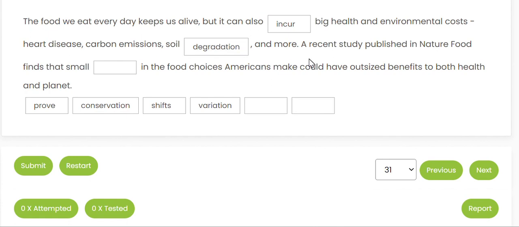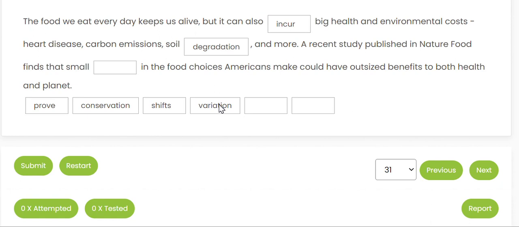with negative. A recent study published in Nature Food finds that small dash in the food choices Americans make could have outsized benefits to both health and planet. Now, small what in the food choices that Americans make means Americans as a whole community, not just one American makes. So we have the options: small shifts they make, small variation, only one variation. Conservation and proof doesn't go with American choices about food choices. So this answer could be based on just singular or plural because they are talking about Americans, not one American.